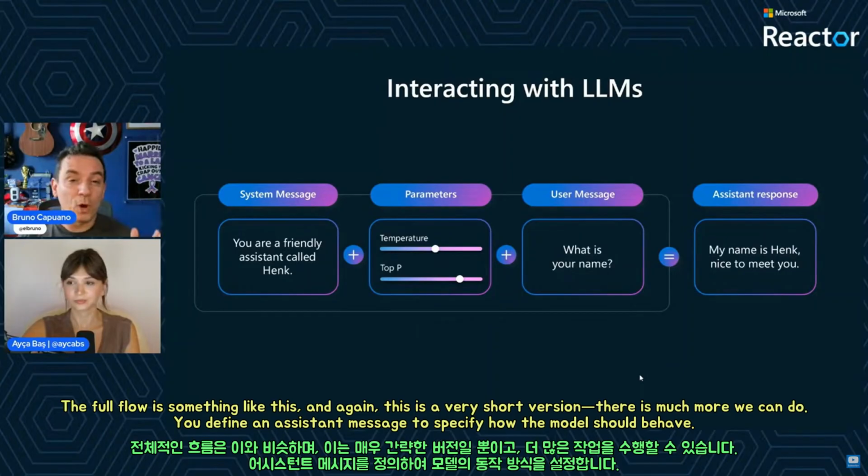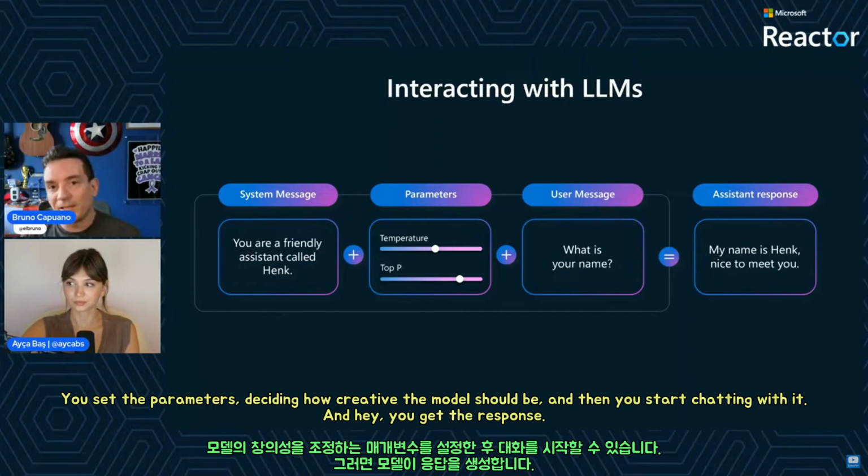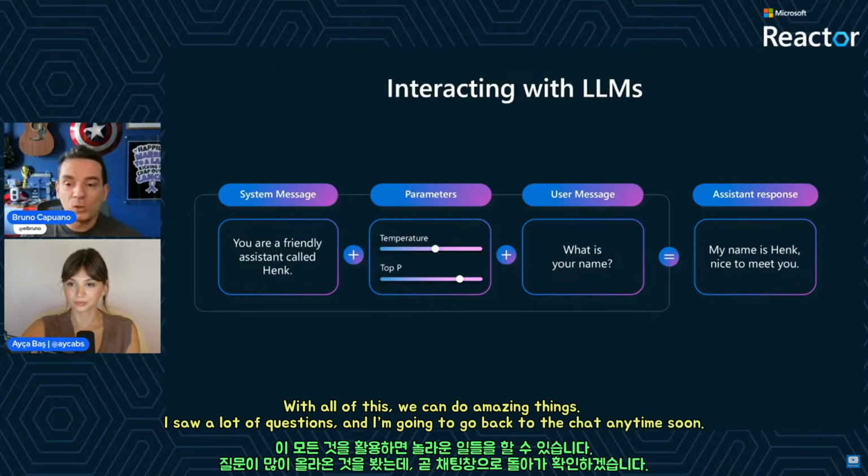The full flow is something like this. And again, this is kind of a very short version. We can do much more, but you define a system message. So you define how the model should behave. You define the parameters, how creative the model should work or not. And then you start to chat with this, and hey, you have the response. With all of this, we can do amazing things.